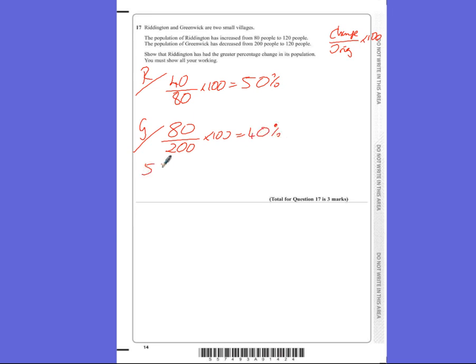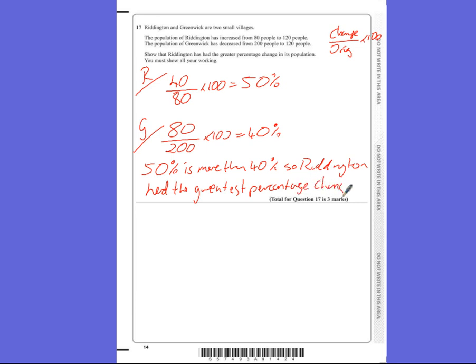So 50%, please don't think that this is obvious, you must write these down. 50% is more than 40%. So Riddington had the greatest percentage change. Now I know that sentence sounds obvious, but it's really important that when you are doing all your answers, you write your answers to other people that aren't maths teachers. You've got to make sure you write them to somebody that doesn't know about maths. So write down every last little bit of the obvious.